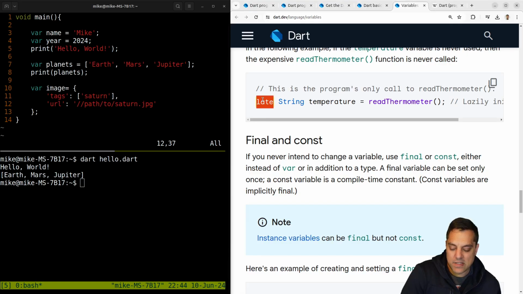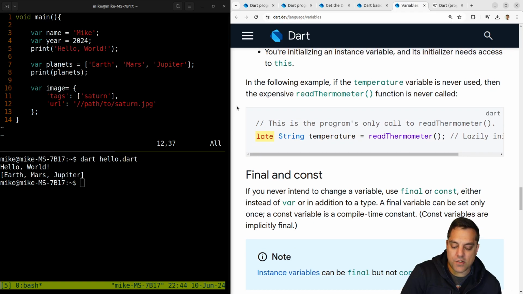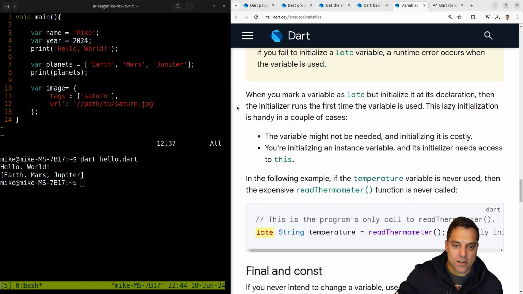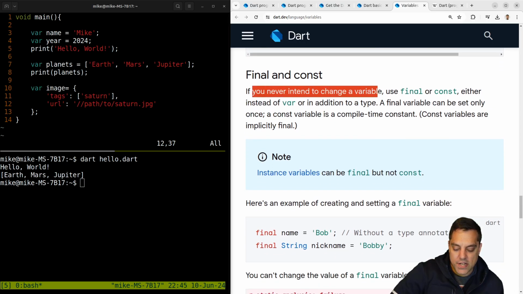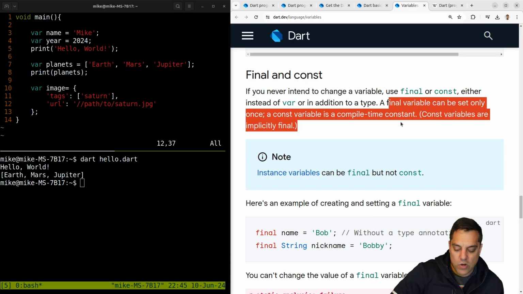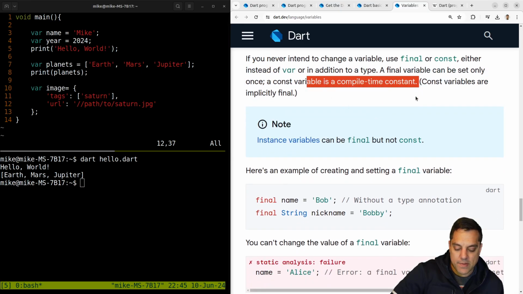I kind of like the name late, but I think lazy is probably an even better term because it describes the computer science term you would look up. But I think late, again, is clear. So either of those. Final and const. Let's see. If you never intend to change a variable, use final or const. Okay, so we sort of know those things. Const correctness. And a final variable can only be set once. Okay, so interesting. A const variable is a compile time constant.